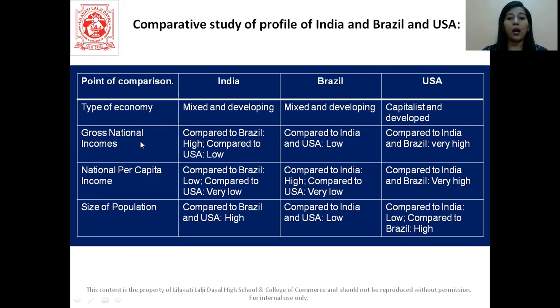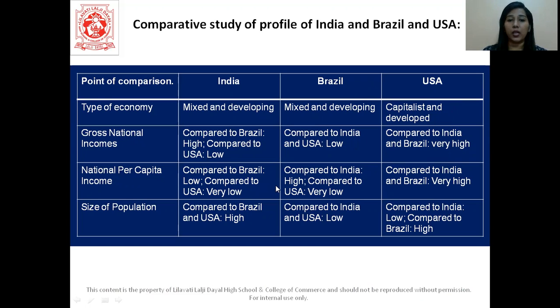All right. Now, if we talk about the gross national income, so compared to Brazil, our national income is high, but compared to USA, India's national income is low. For Brazil, if we compare it with India and USA both, their gross national income is low. But USA, since it's a developed country, if we compare it with India and Brazil, their gross national income is very high.